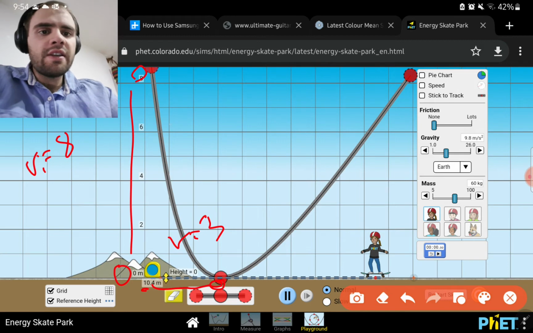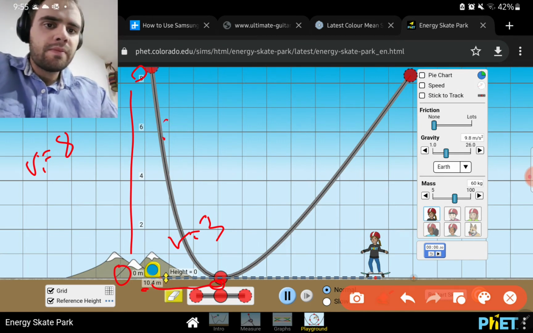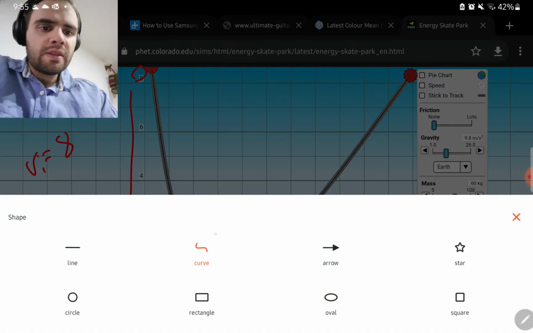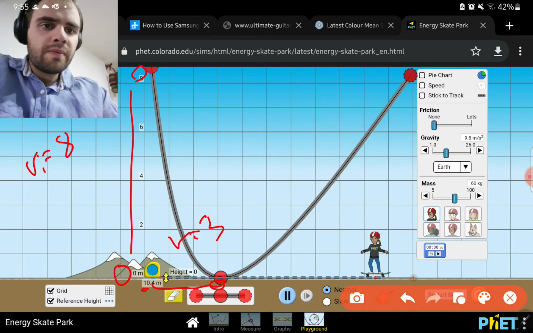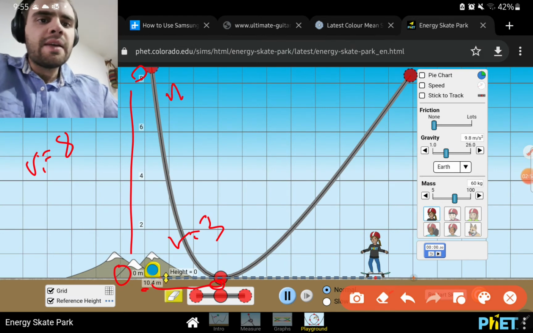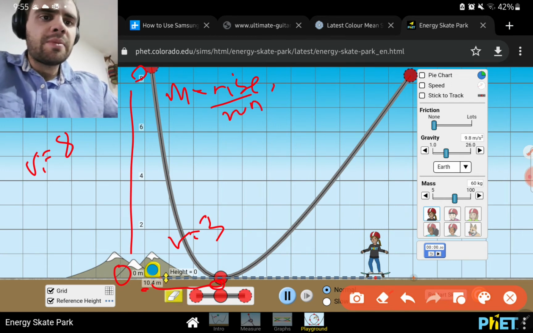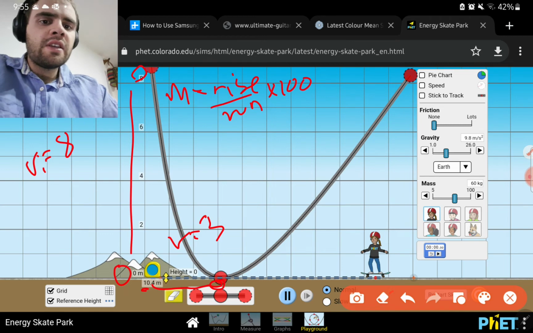So our gradient, or m in this case for the equation, is rise over run. And to get a percentage, we times it by 100. So we know our rise is 8, which is 8 take 0, because it starts at 0.